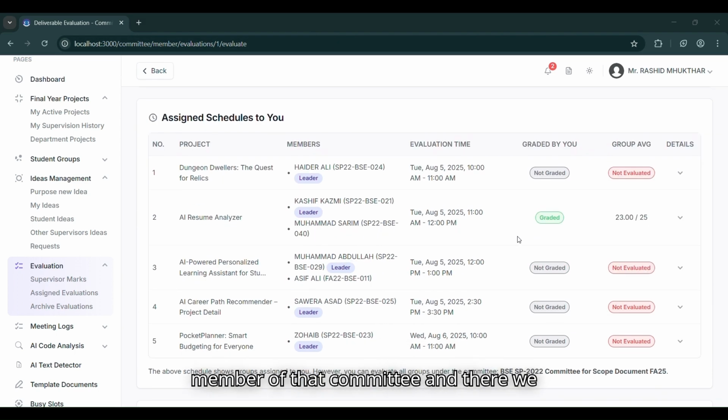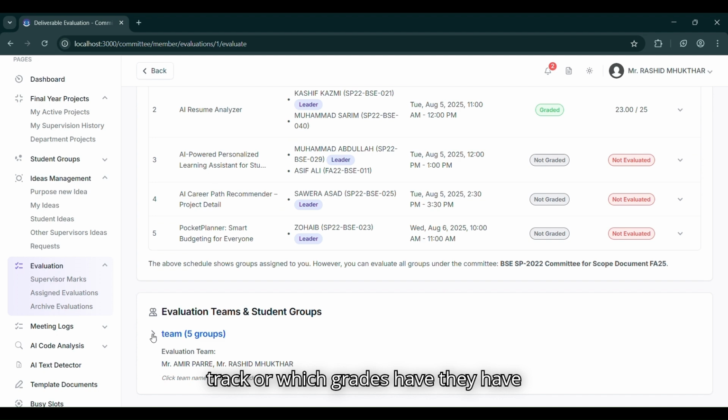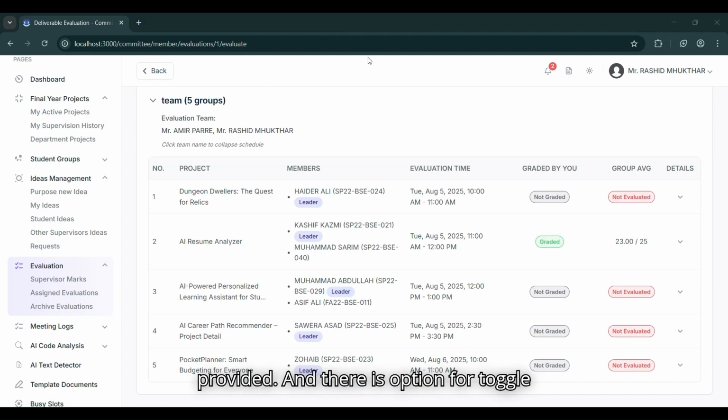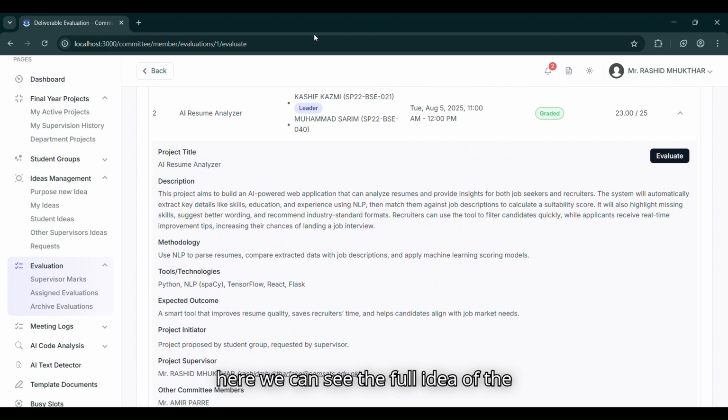There we have some deliverable information, including whether it is graded by me or not, for the logged-in faculty, so they can track which grades they have provided. And there is an option to toggle. Here we can see the full idea of the project which was created during project creation, so faculty know what's going on behind that project.